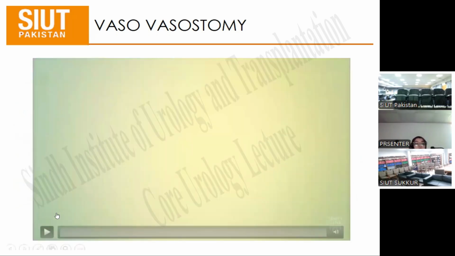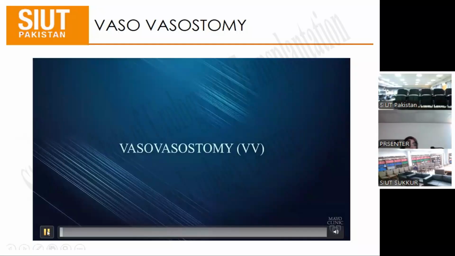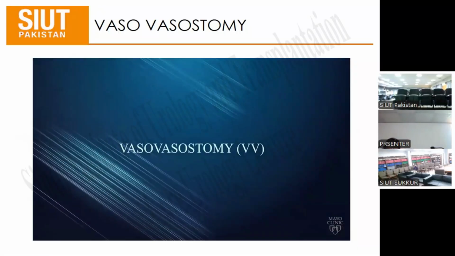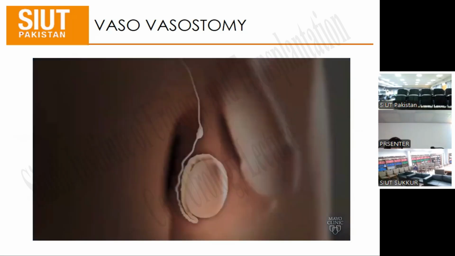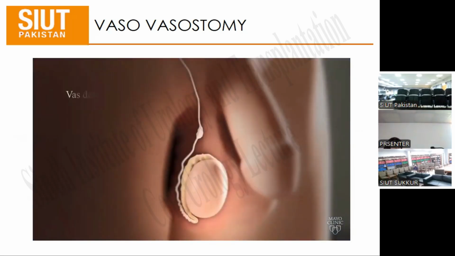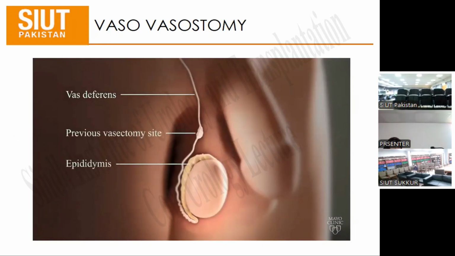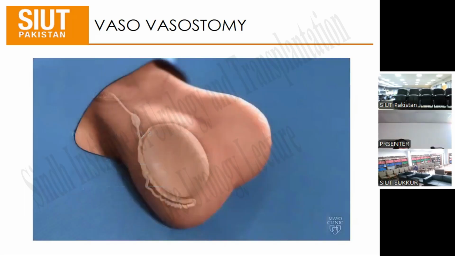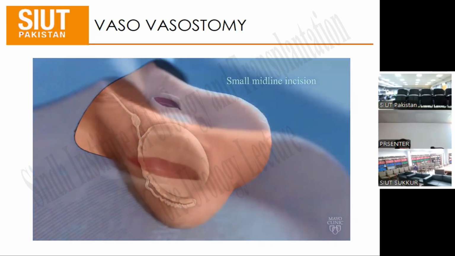Here's a demonstrative video for vasovasostomy. A vasovasostomy is one surgical procedure used to reverse a vasectomy. The animation provides a brief overview of the relevant anatomy, with the vas deferens, prior vasectomy site, epididymis, and testicle highlighted. The procedure is performed by placing the patient under anesthesia, after which a midline scrotal incision is made in the scrotum. This is usually not much bigger than is required to perform the original vasectomy.